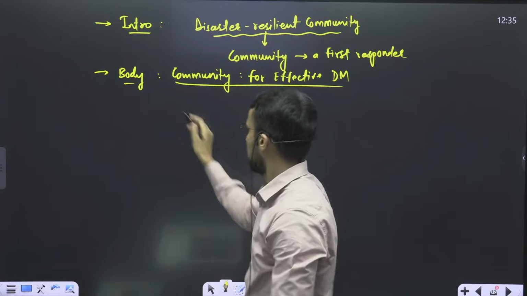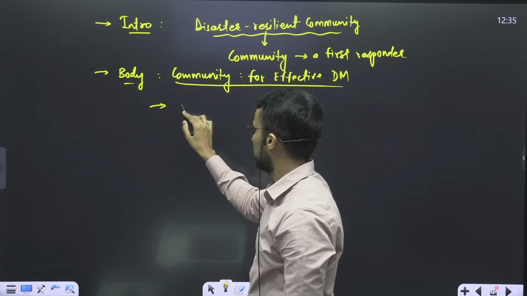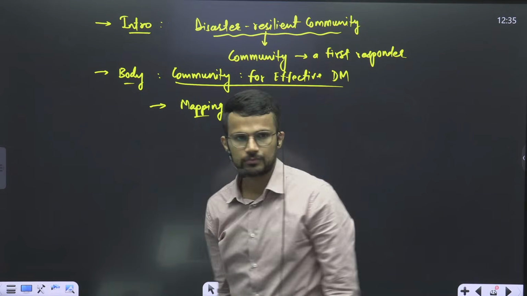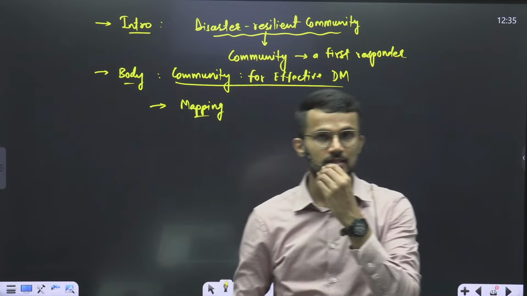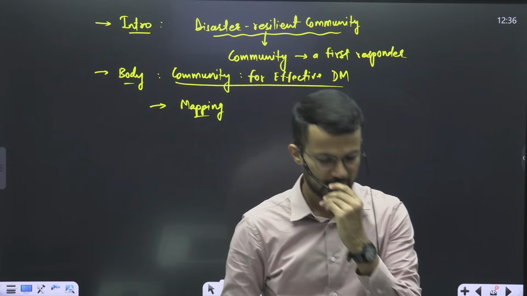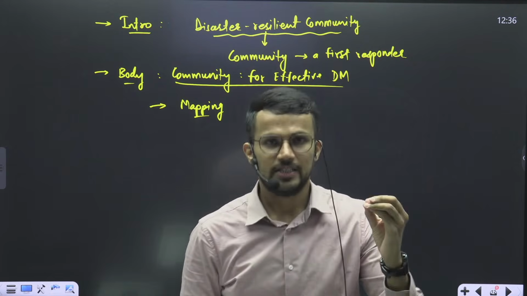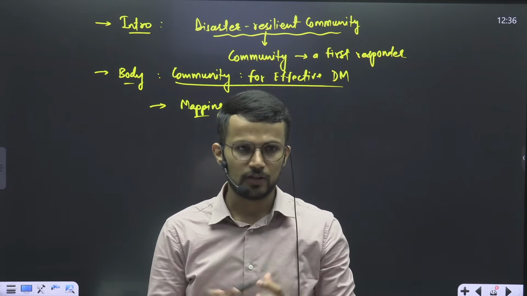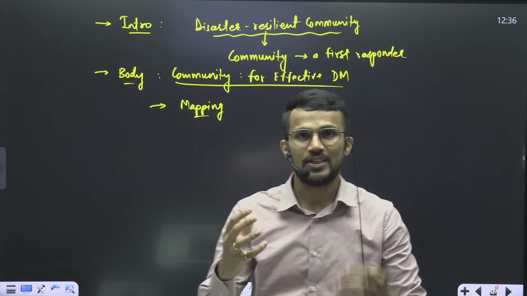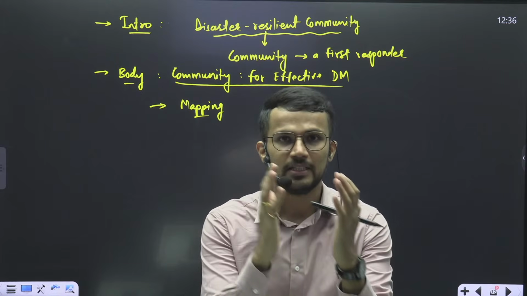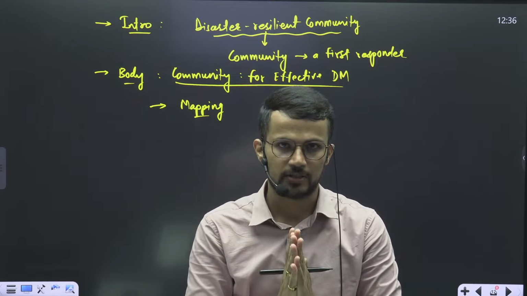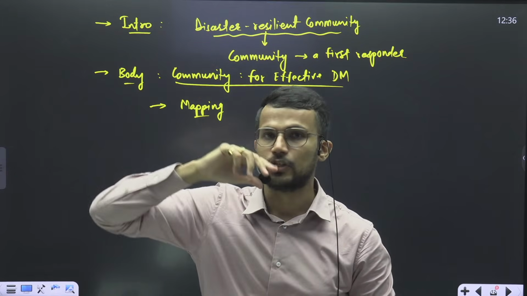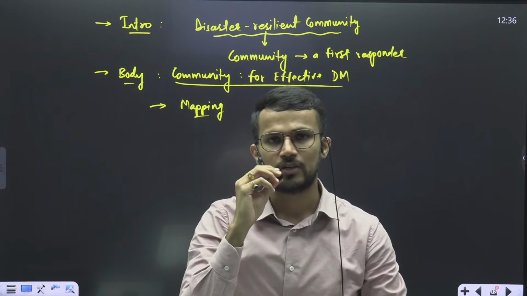For example, community participation should be there in mapping. Community is that kind of asset which can help us map the areas which are vulnerable to disaster. We are using technology for mapping, for example satellites and drones. Even ground surveys are being carried out.